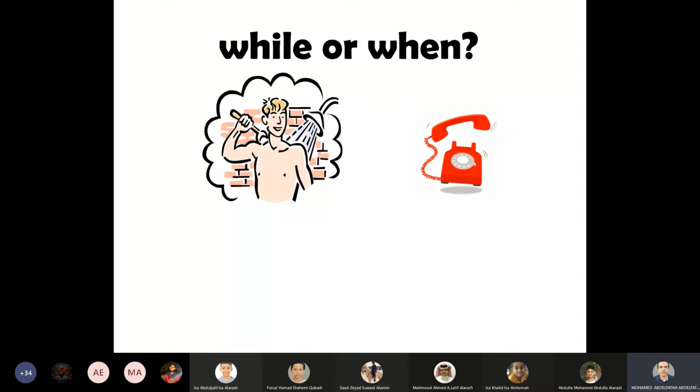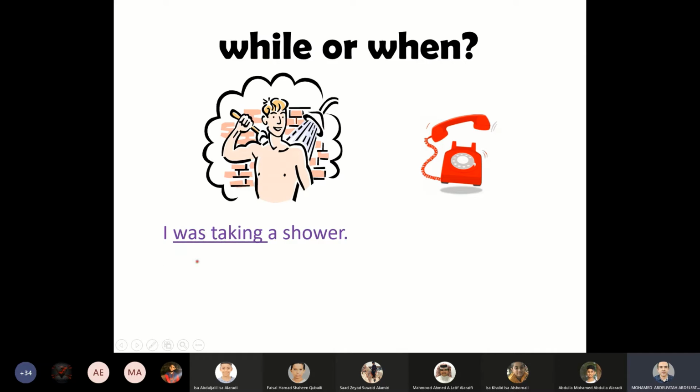Here I have got another example. Here you can see two actions. Both actions were in the past. The boy was taking a shower. This is the first action. Meanwhile, the phone rang. So you use when with the main clause, which is the past simple tense, and use while with the subordinating clause, which is the past continuous tense.